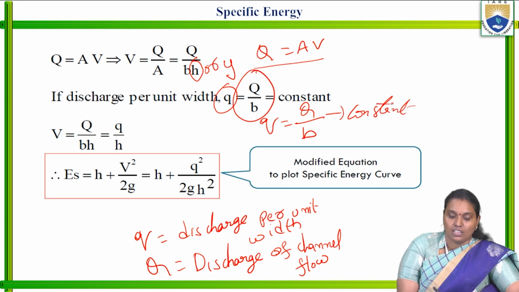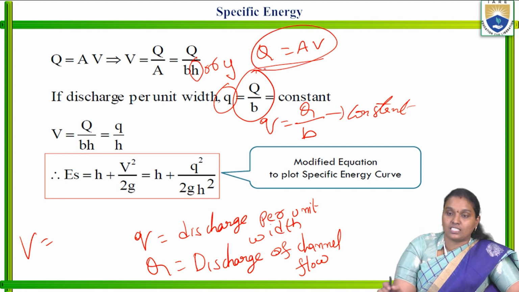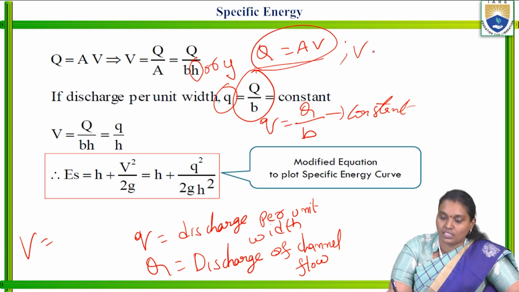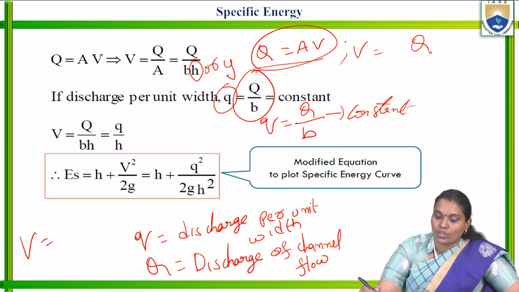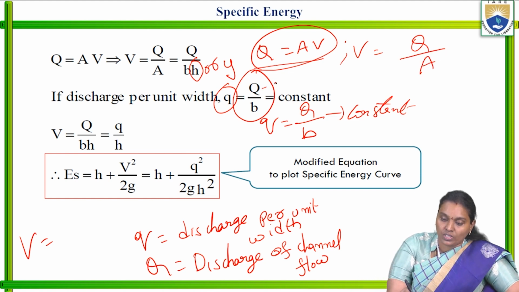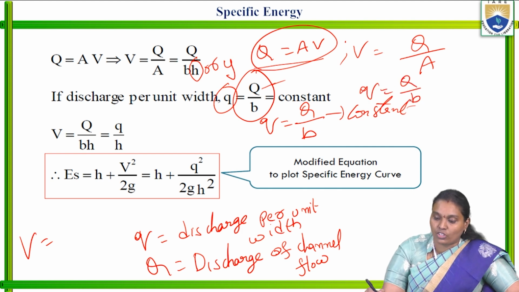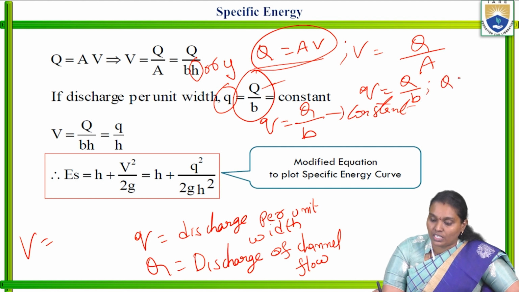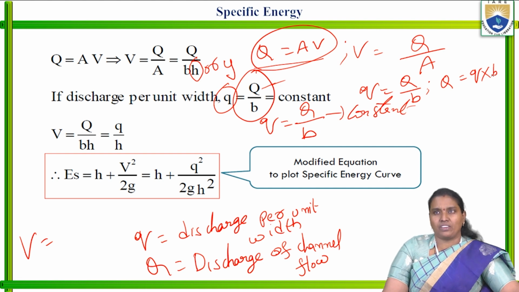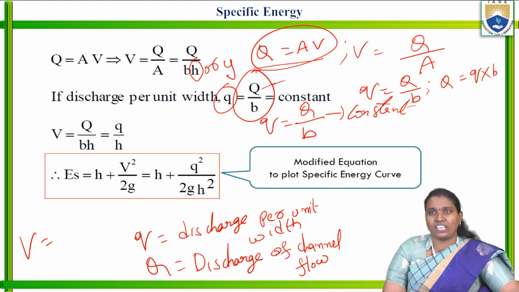So from this, velocity V: we know discharge is equal to area into velocity. It means velocity is equal to Q by area. But here, small q is equal to capital Q by width of the channel. It means Q is equal to q into B, discharge per unit width multiplied by width of the channel.